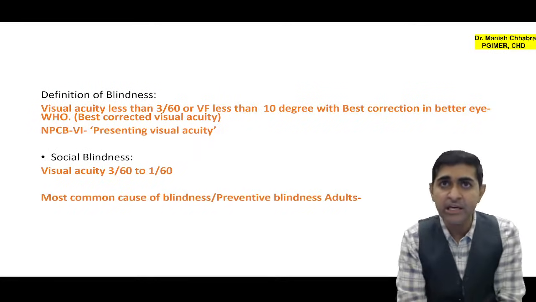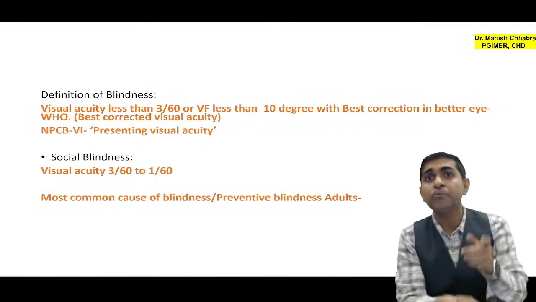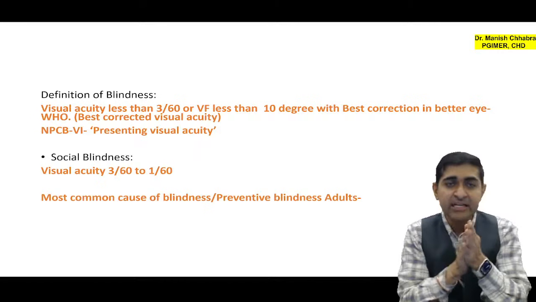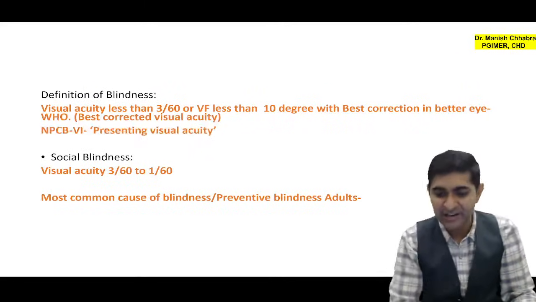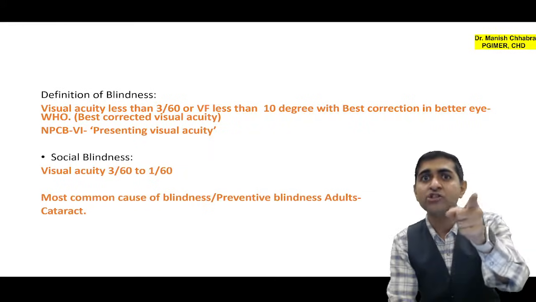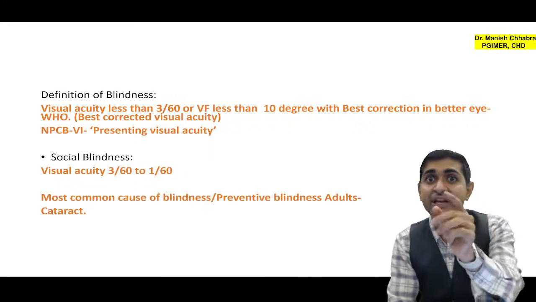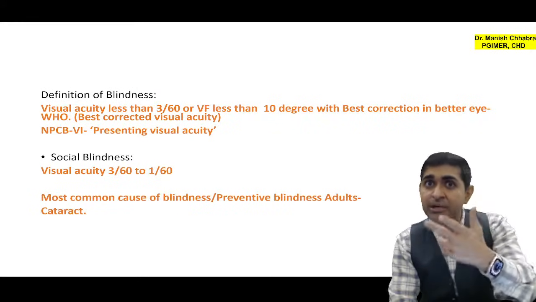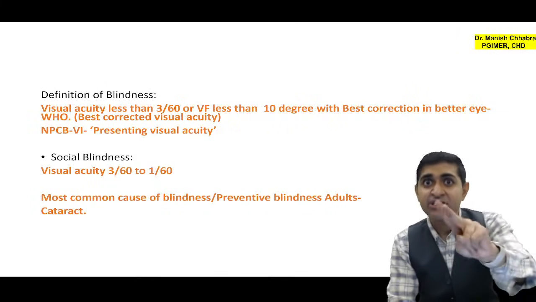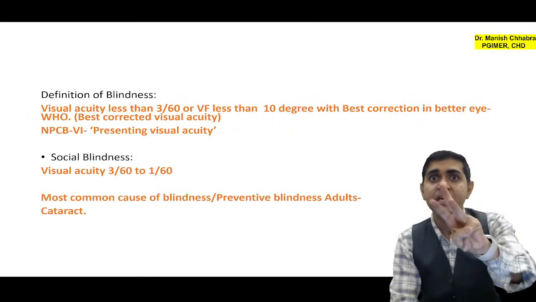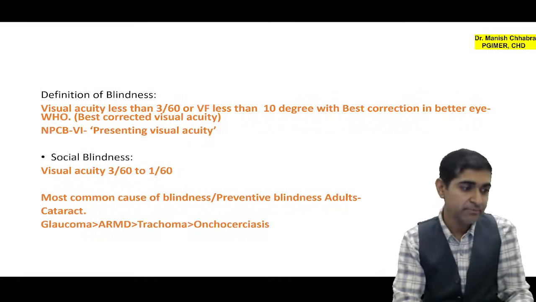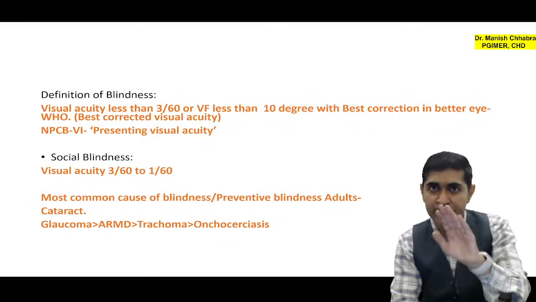Now, can you tell me the most common cause of blindness or preventable blindness in adults? Yes, anyone? It is your cataract. Can you tell me the most common cause of blindness in children? Vitamin A deficiency. Can you tell me the second most common cause of blindness in adults? First is cataract, second is glaucoma, third is ARMD, fourth is trachoma, fifth is onchocerciasis. I hope it is clear.